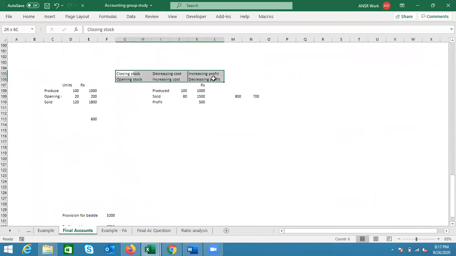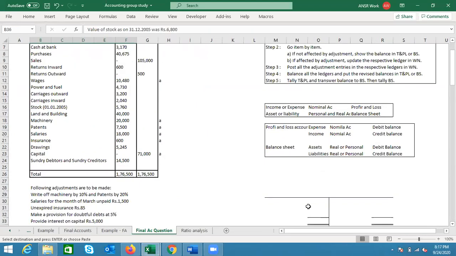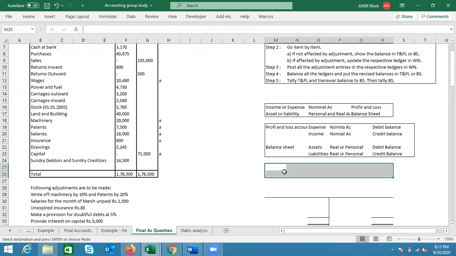Okay, here it is. So closing stock and opening stock, the concept is this. I'll bring that to here. This is a nice summary I have here. Closing stock decreases cost and increases profit. Opening stock increases cost and decreases profit.